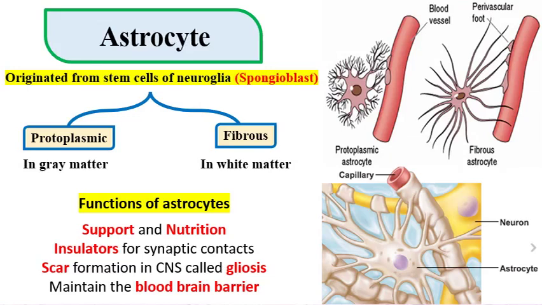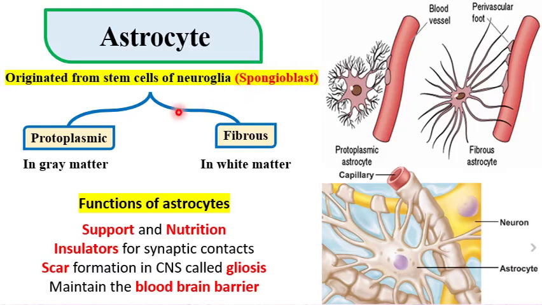Let's talk about each cell of the neuroglia separately. Astrocyte is the largest one of the neuroglial cells, originated from the stem cells of the neuroglia. Neuroglia contain stem cells, which are called spongioblasts. So any neuroglia originates from its stem cell, the spongioblast. As we know, blast means forming cell.